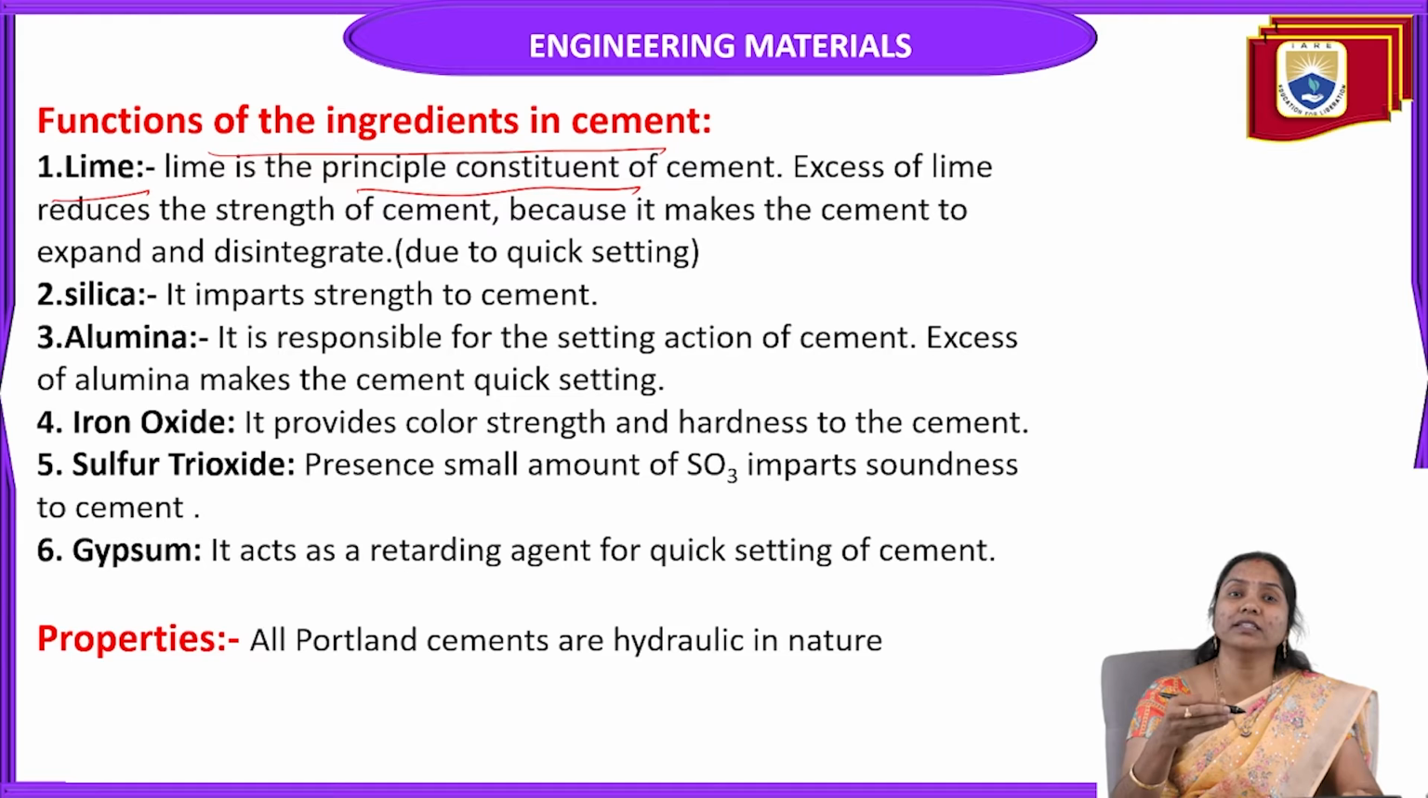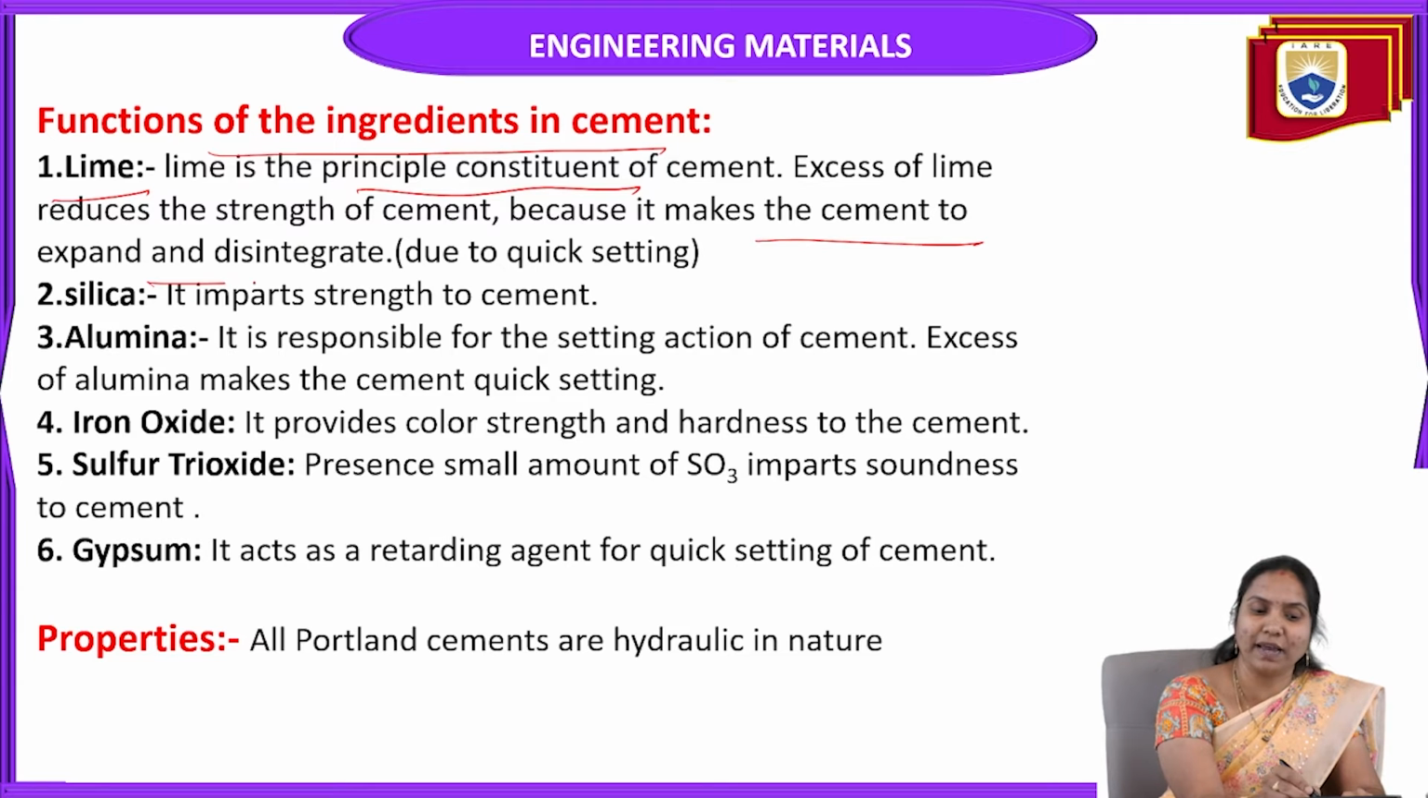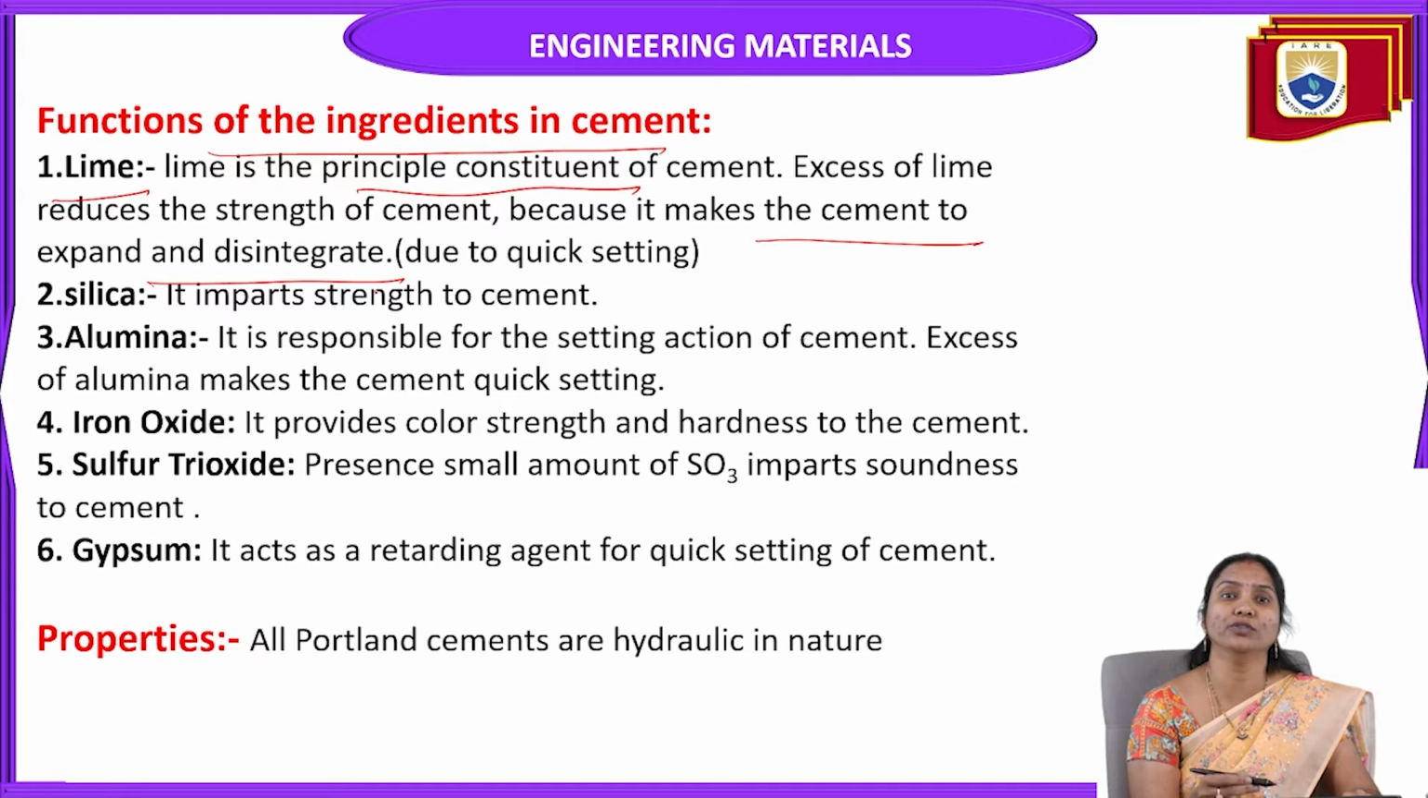If this lime percentage is in excess, or if it decreases, in this case also it reduces the strength of cement. That means it forms cracks, because it makes the cement expand and disintegrate due to quick setting. So lime is the most important primary ingredient in cement. If its percentage increases or decreases, it reduces the strength of cement and creates cracks, mainly due to the quick setting of cement.